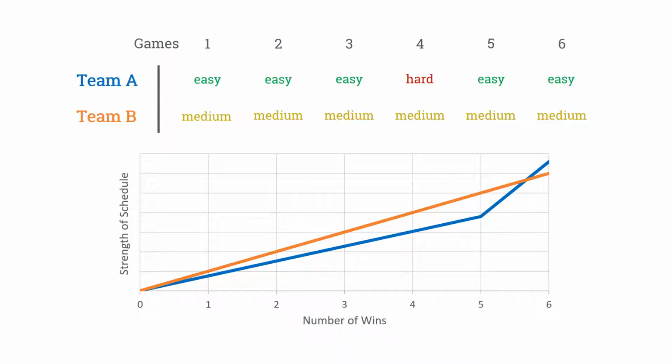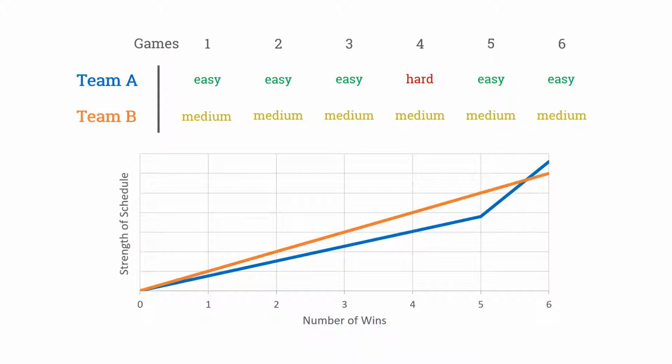In a practical sense, strength of schedule usually only matters for comparing how hard it was for a team to win as many games as they actually won, and maybe how hard it would have been for them to win 1 more. Now that we're thinking along the lines of actual wins, we can see how strength of record fits into the conversation. While strength of schedule tells us how hard it is for a team to win any hypothetical number of games, strength of record tells us how hard it was for them to win the games that they actually did win. And this answers the key question that is really why we care about this stuff in the first place.